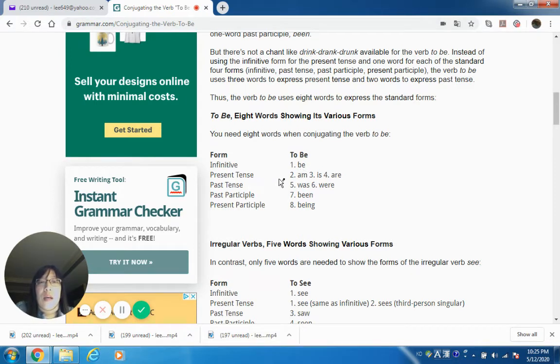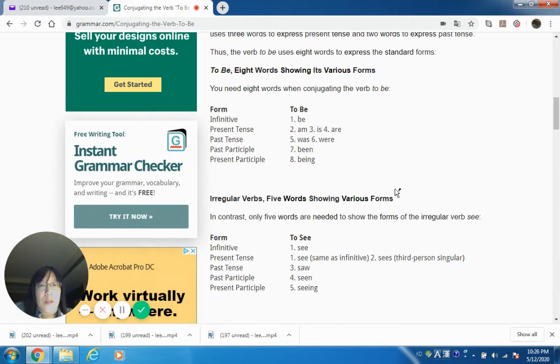Now present tense, depending on the subject, it's going to be am, is, are. For the past tense, it's going to be was, were, two past tenses. For past participle, it's going to be been. For present participle, it's going to be being. So the be verb has many, many different forms, unlike other irregular verbs.